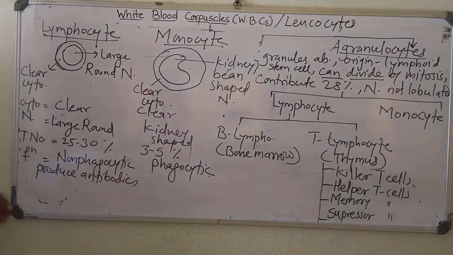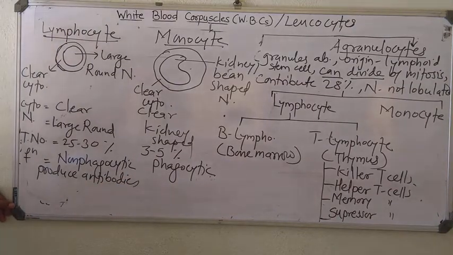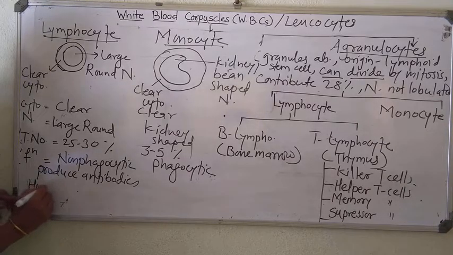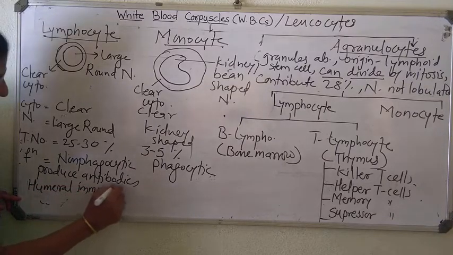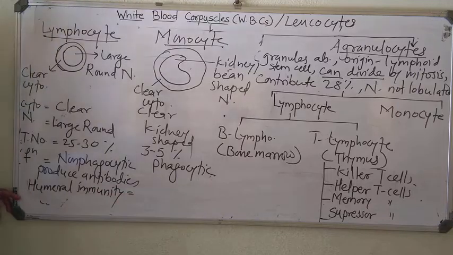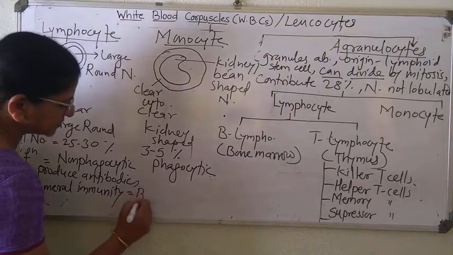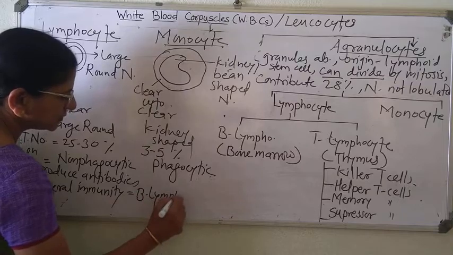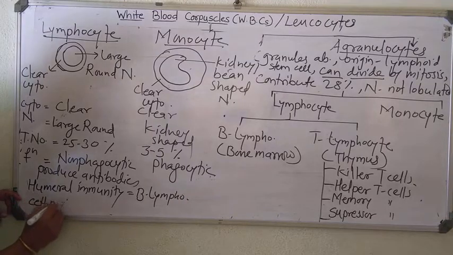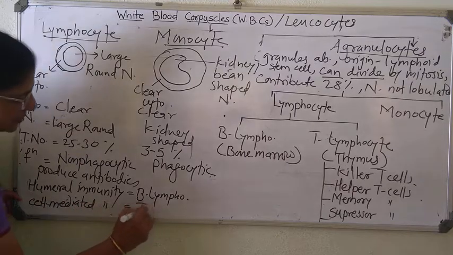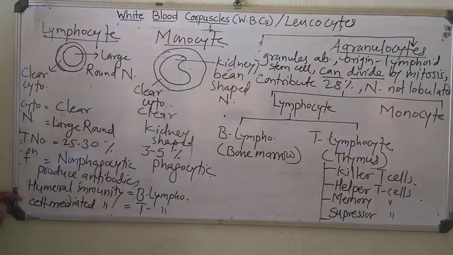Lymphocytes produce antibodies. That means humoral immunity. This humoral immunity is produced by B lymphocytes, whereas cellular immunity or cell-mediated immunity is produced by T lymphocytes.